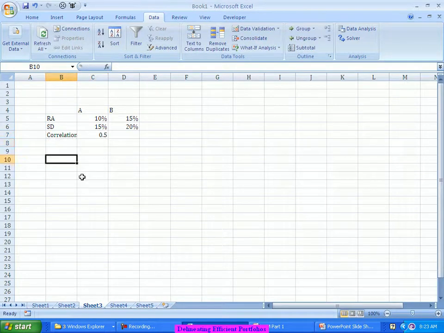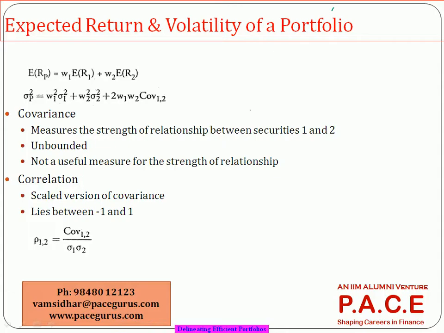Now, when I'm combining these two securities together in some proportion, the return on the portfolio will come out as a weighted average return. Let's say I'm putting 30% in A and 70% in B. So 30% of the return of A plus 70% of the return of B, which is nothing but the weighted average of the returns.